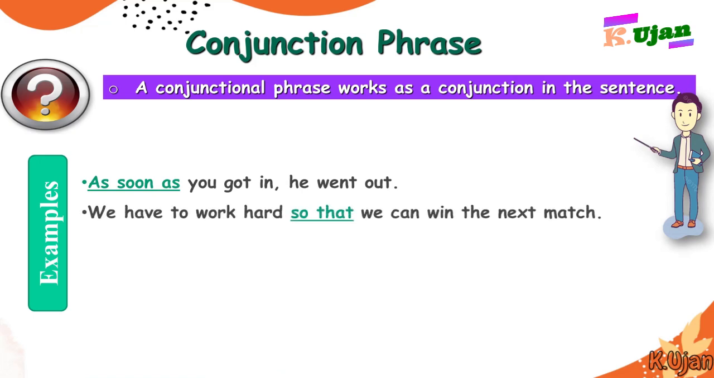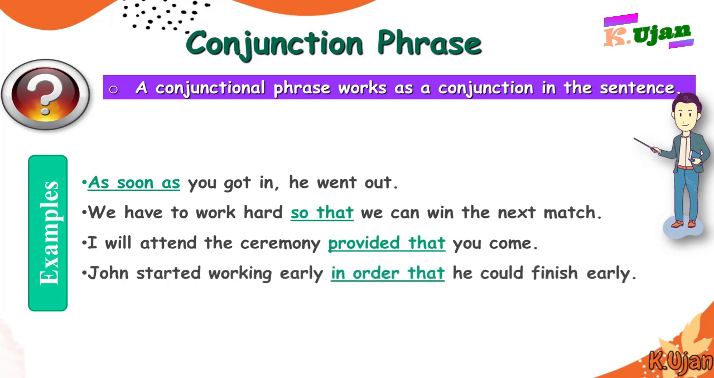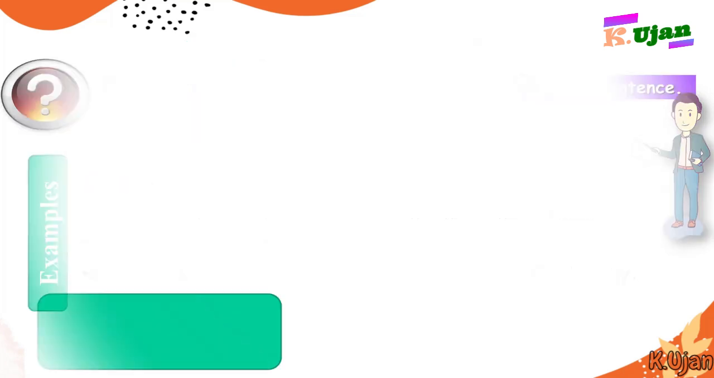We have to work hard so that we can win the next match. So so that is actually a conjunction phrase. I will attend the ceremony provided that you come. So provided that is actually a conjunction phrase. John started working early in order that he could finish early. So in order that is actually a conjunction phrase.